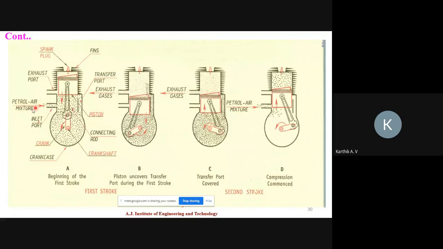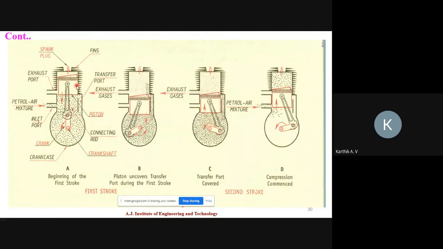At the same time, the inlet valve remains open so that petrol plus air mixtures are coming to the crankcase. The piston is moving from top dead center to bottom dead center with the help of thermal energy. Initially the piston is in top dead center, so with the help of the previous cycle's thermal energy, it moves from top dead center to bottom dead center.